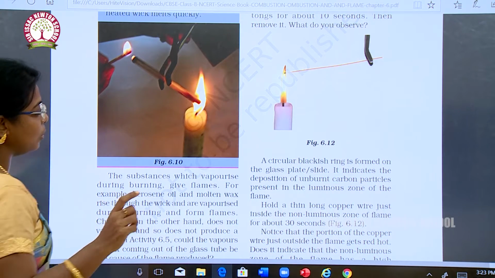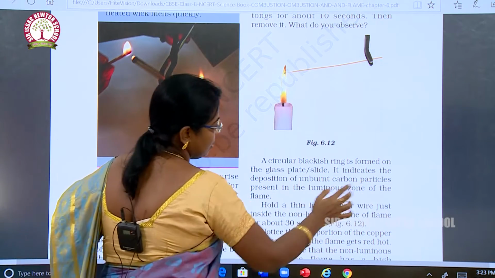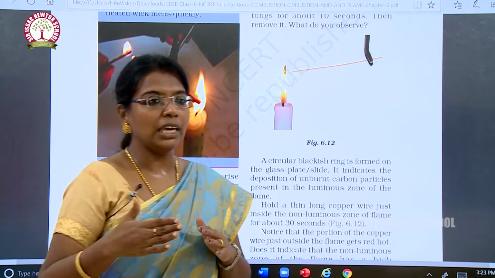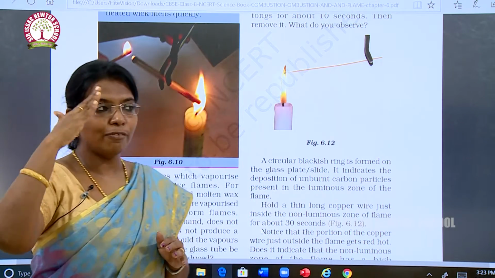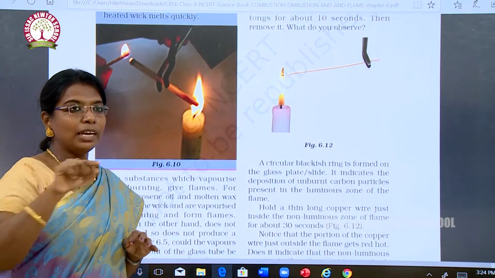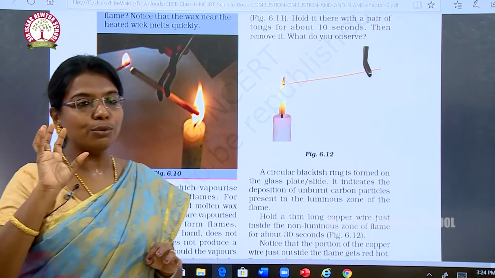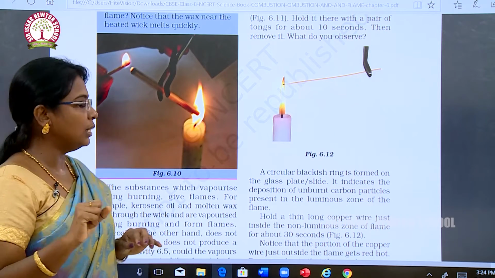This indicates the deposition of unburnt carbon particles present in the luminous zone of the flame. Okay, if we keep a glass slide near the flame, the flame will form a black color circle. This black color circle is due to the unburnt carbon molecules.